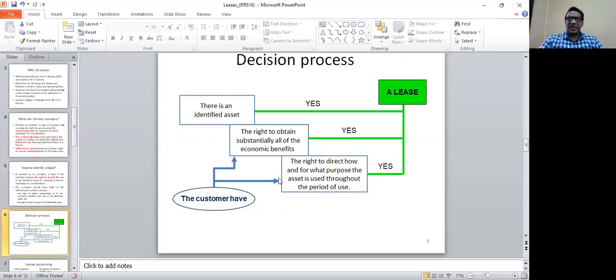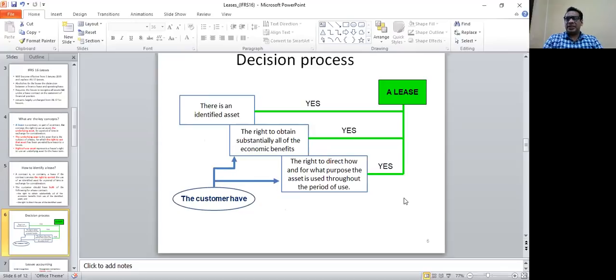So let's look at this diagram for you to understand when a lessee can recognize a lease asset. So that should be an identified asset. Of course, there should be an underlying asset. The right to obtain substantially all of the economic benefits, yes, that should be there. The right to direct how and for what purpose the asset is used throughout the period of use.